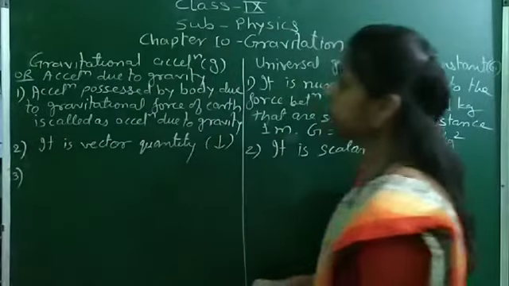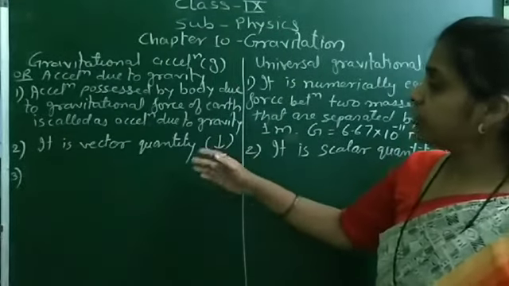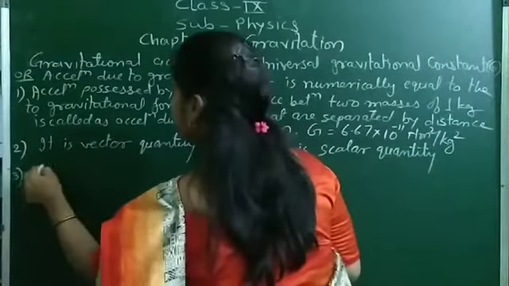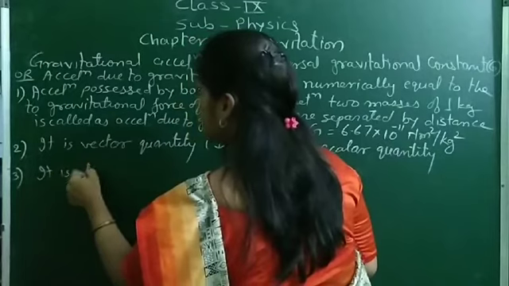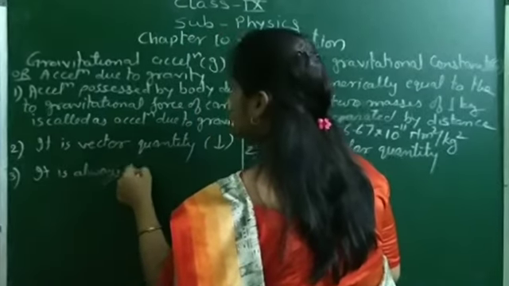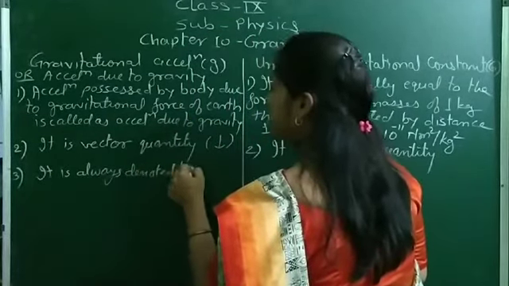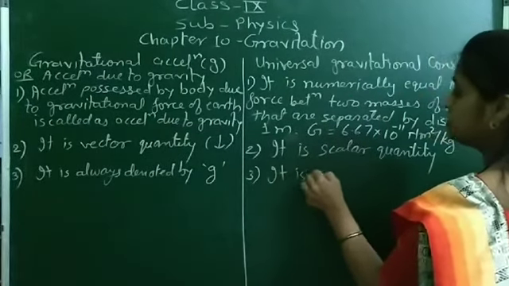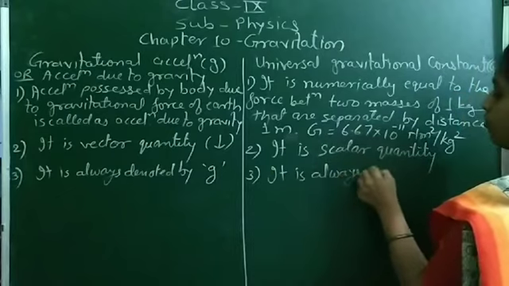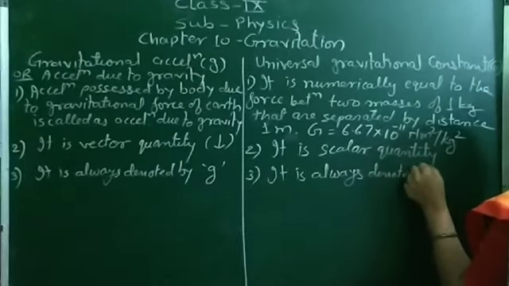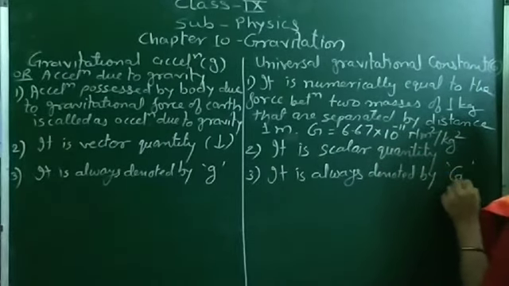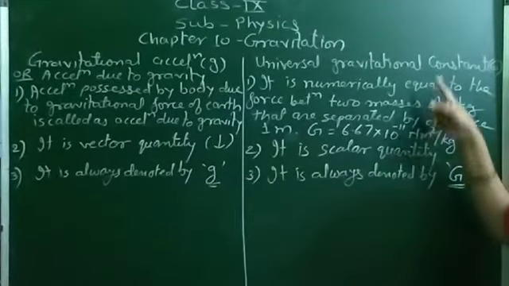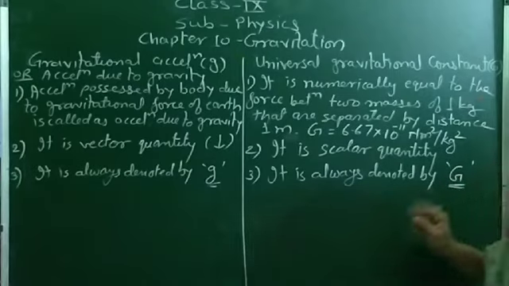Then third, the symbol. Acceleration due to gravity is always denoted by small g, and the universal gravitational constant is always denoted by capital G.